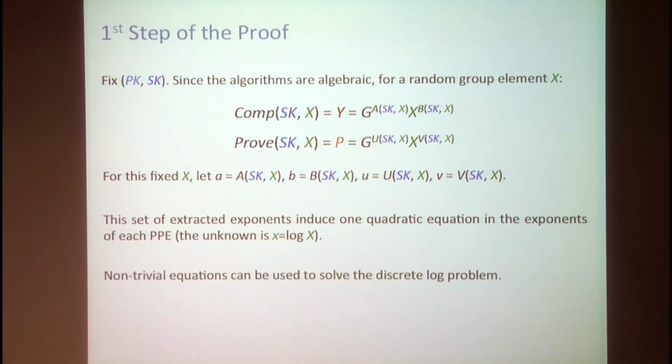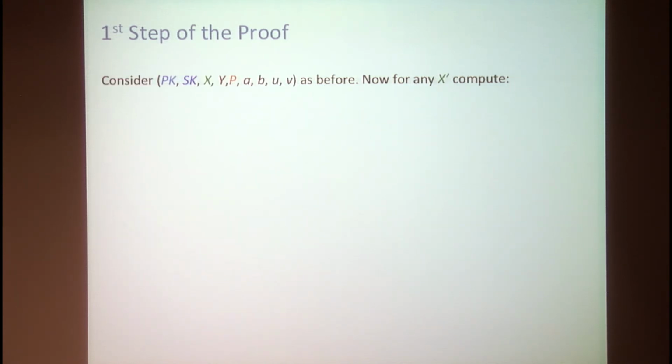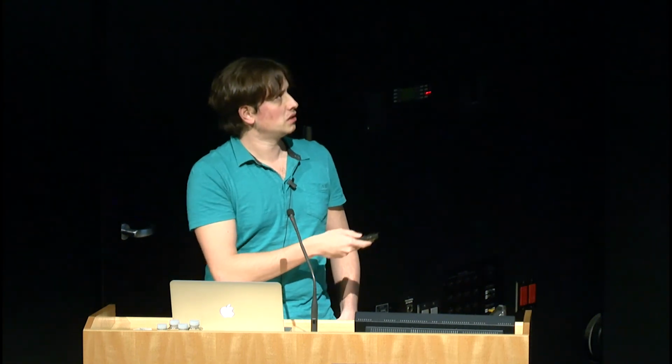If any of these equations is non-trivial, you can use this to break the discrete log problem in the source group. So they should all be trivial. So now, considering the values from before, let's consider another value x prime, and let's compute y prime as g to the power of a times x prime to the power of b, and p prime as the product of g to the power of a times x prime to the power of v.